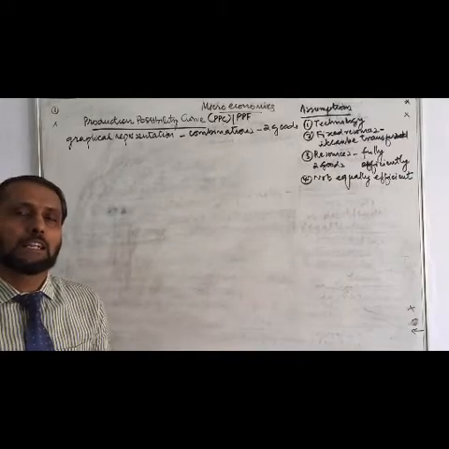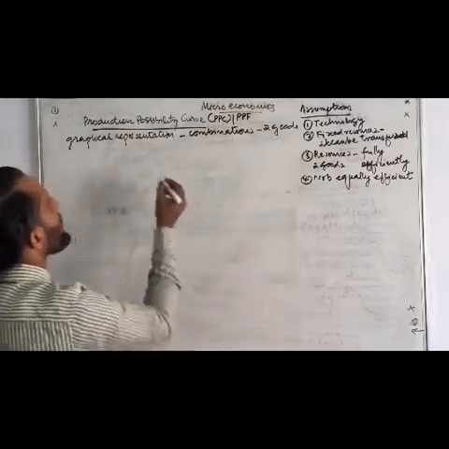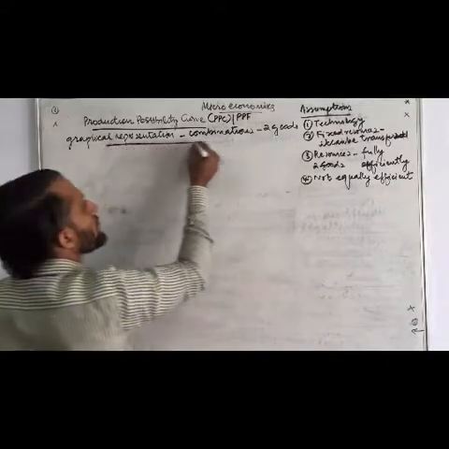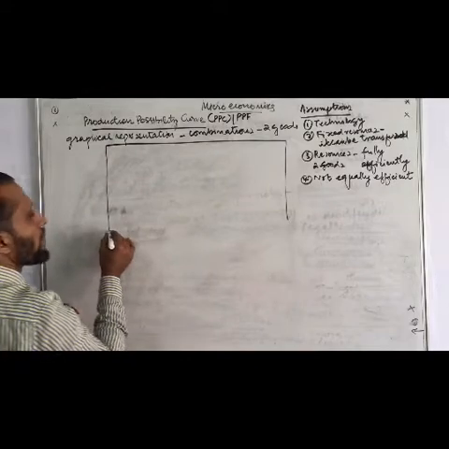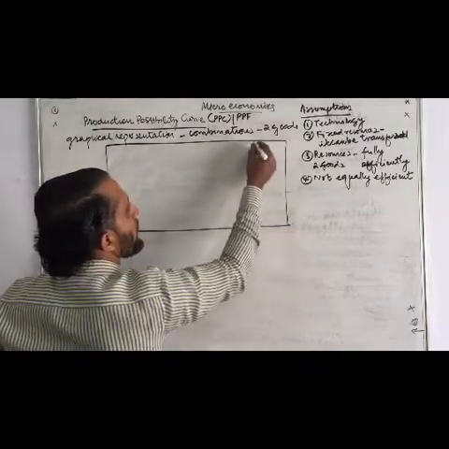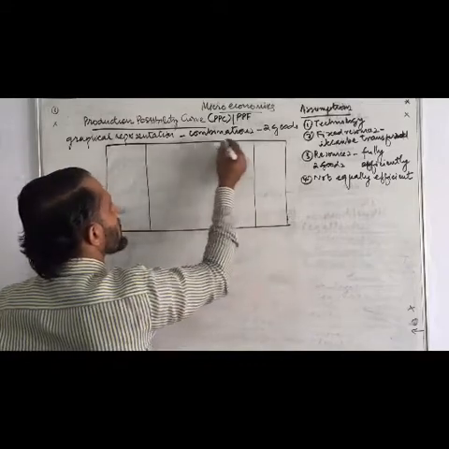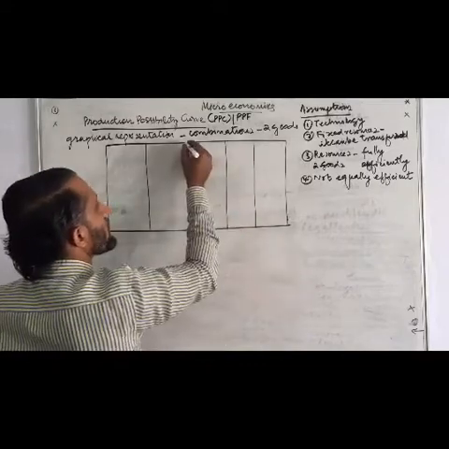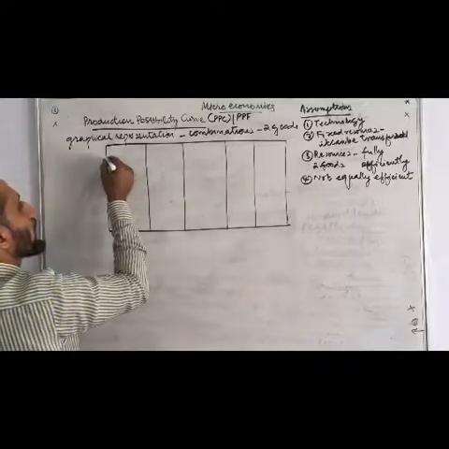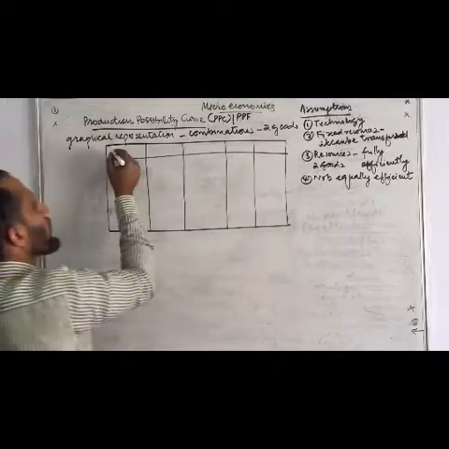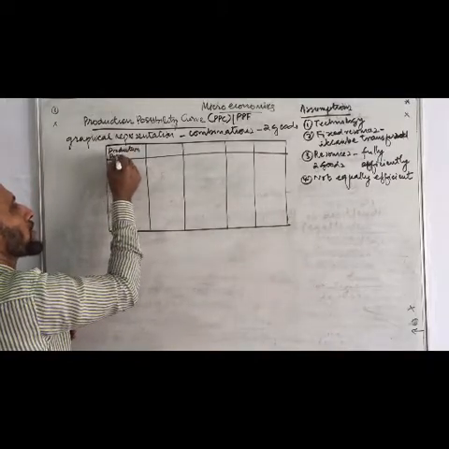For the table we need 5 columns. All of you draw a table. It will be a sizable table. First heading, production possibilities.